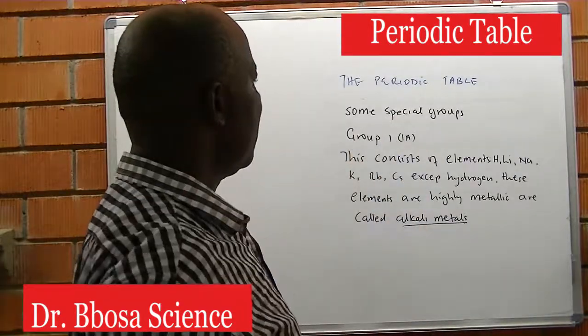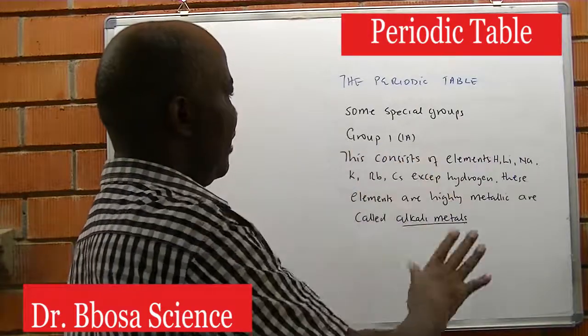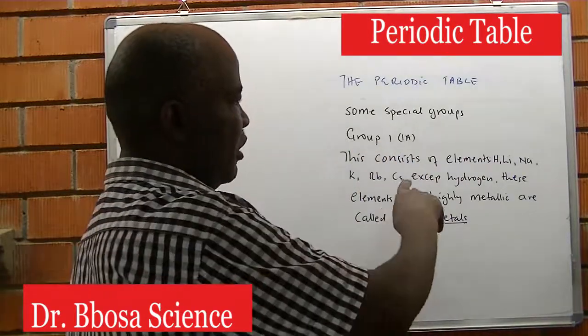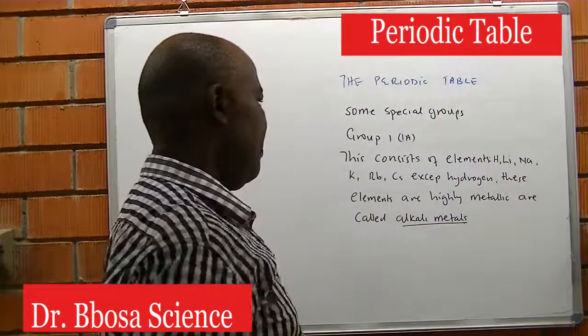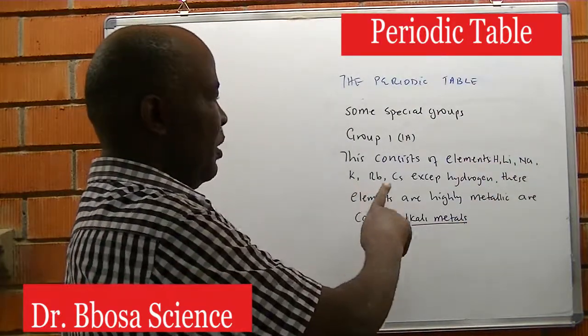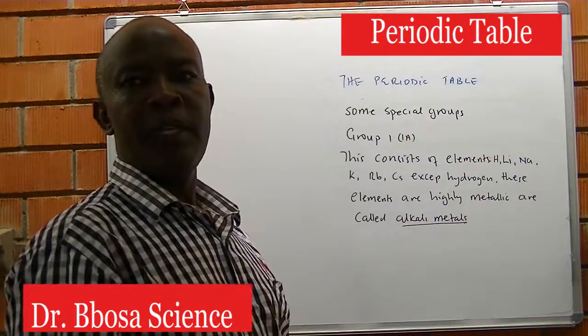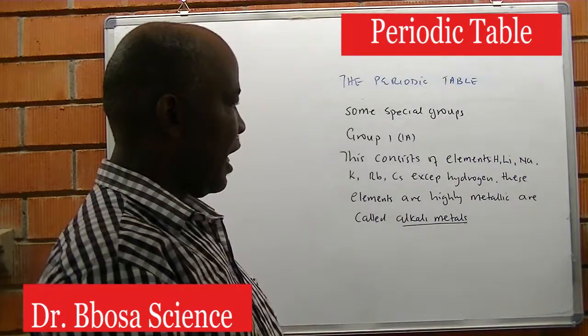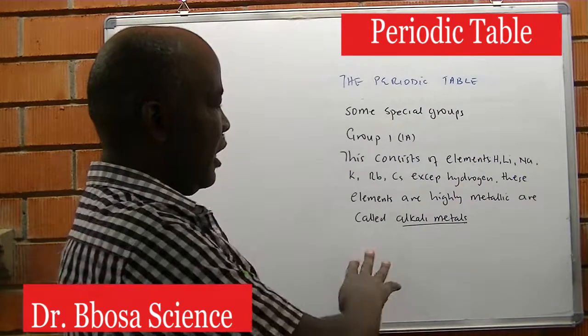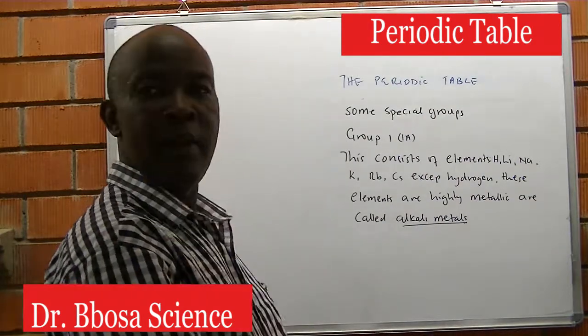Some special groups. Group 1A consists of the elements hydrogen, lithium, sodium, potassium, rubidium, cesium. Except hydrogen, these elements are highly metallic and are called alkali metals.